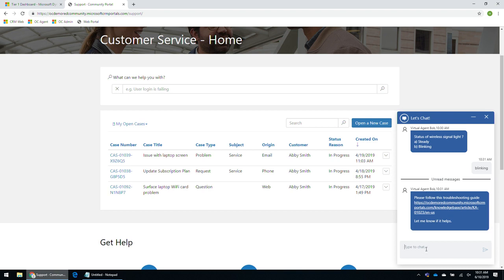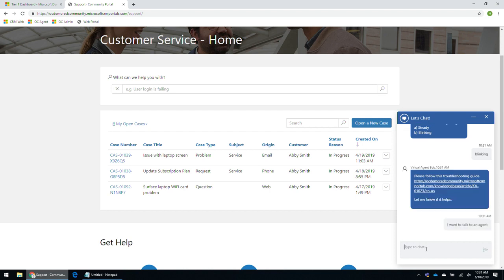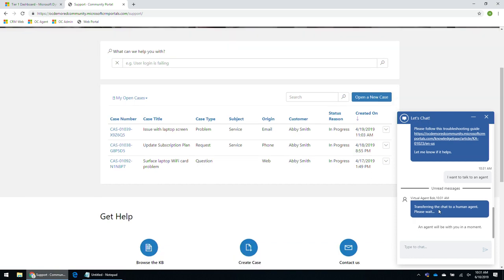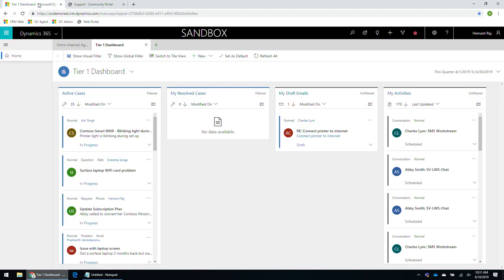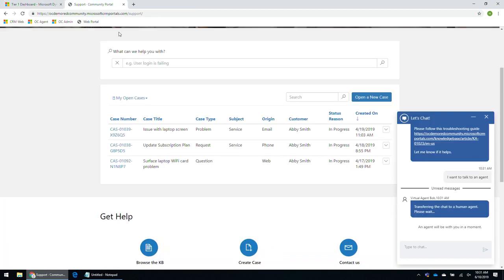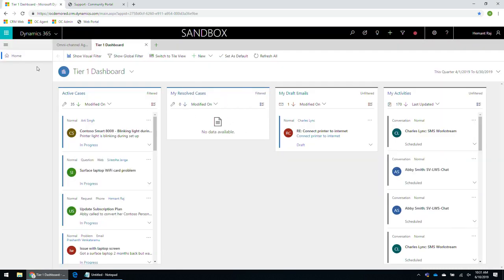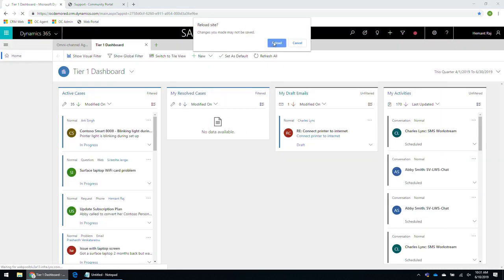Let's say I'm not happy with the knowledge article. If I go through it and I just say that I want to talk to an agent, the bot will pick that queue and try to connect me to a live chat agent. If I go to the agent side, I should be getting a screen pop for the chat request that got escalated from the bot. So let me go ahead and refresh this.